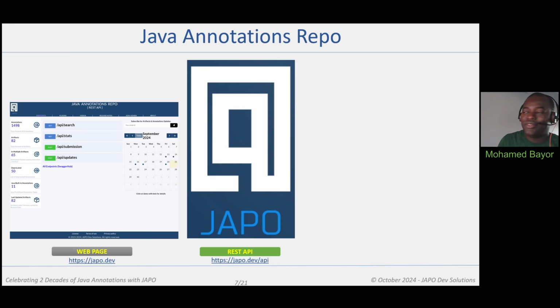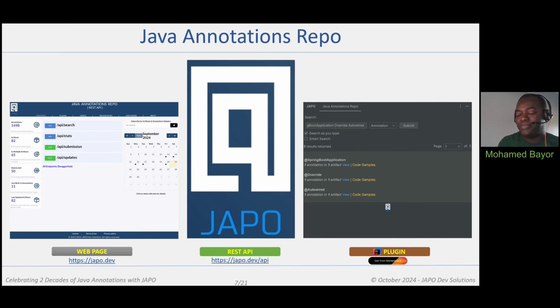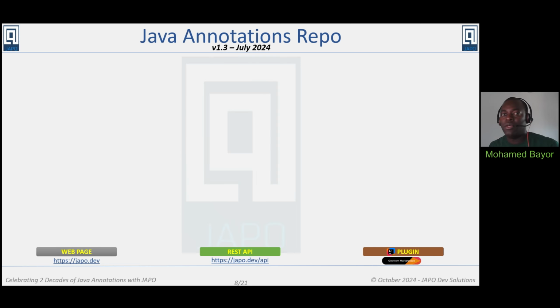And then we recently added a plugin for IntelliJ IDEA, which is currently one of the most popular IDEs on the market. We will see that plugin in action when we get to the demo section. As of July of this year, the latest version of JAPO offers the following features.